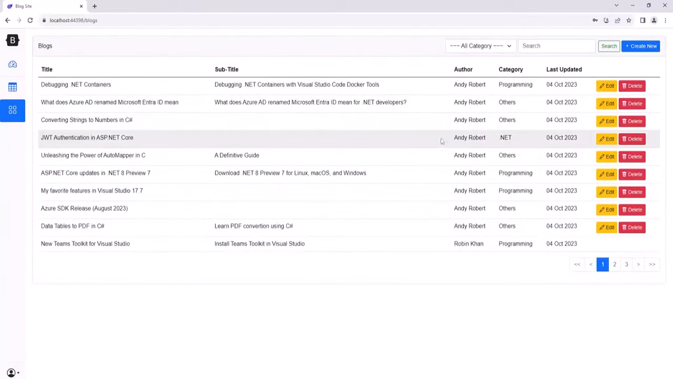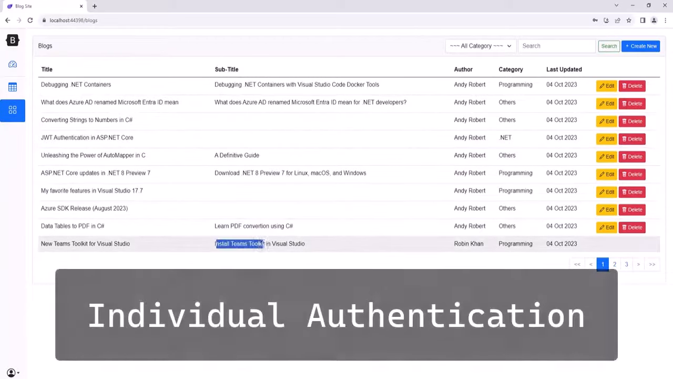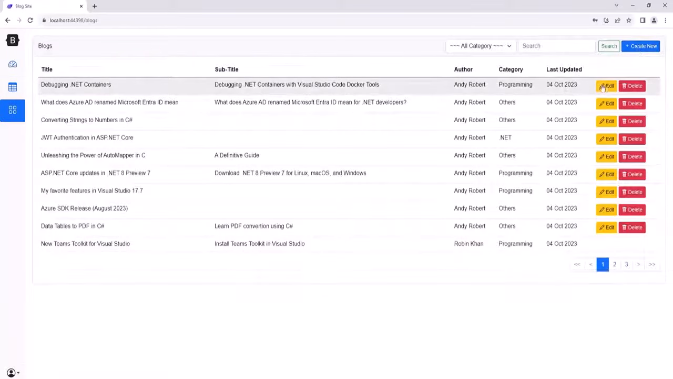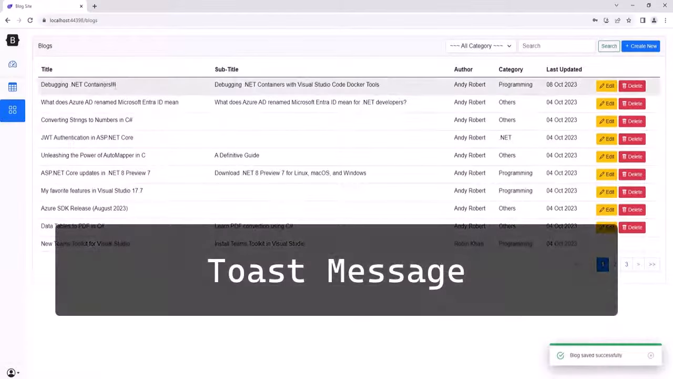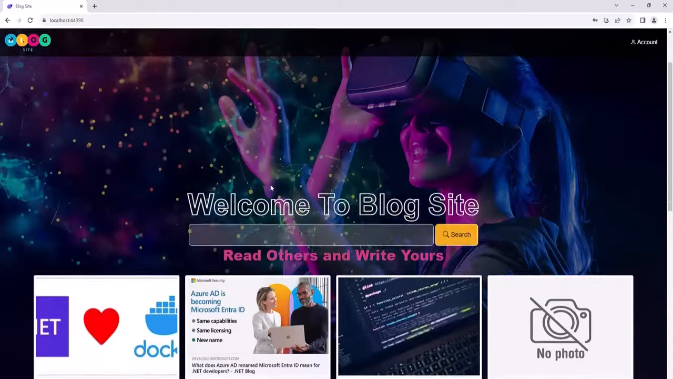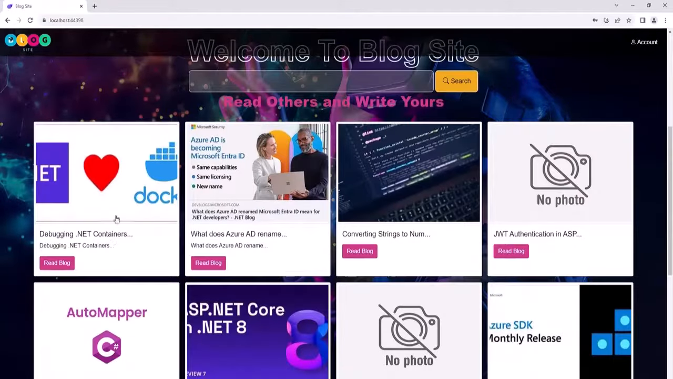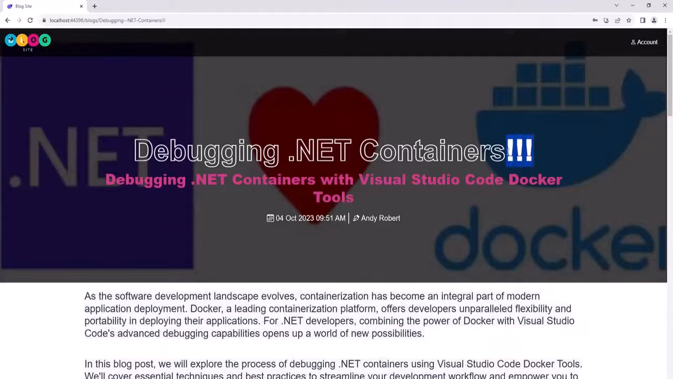You can also see that I can edit only my blogs, and I'm also able to delete my blog, but I can't delete any blog that is created by some other user like this one. So we will edit a blog like this, and this has been edited. If we go to the home page, you can also see here these three exclamation marks.